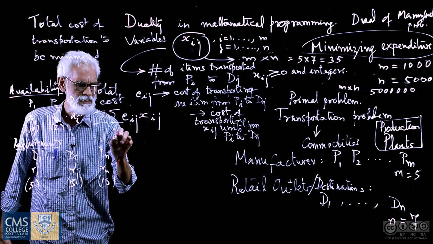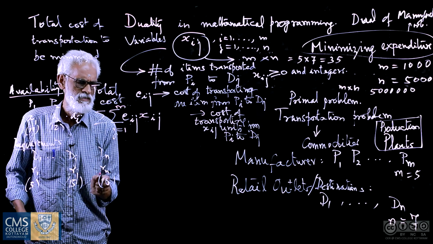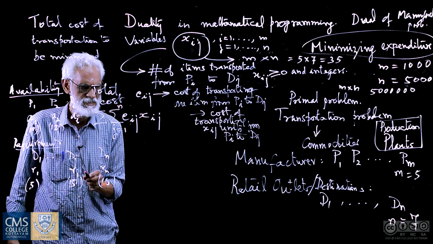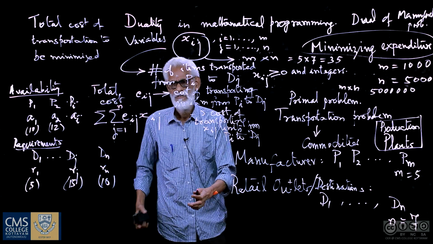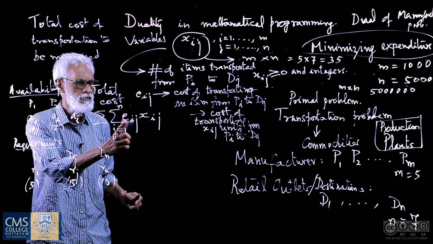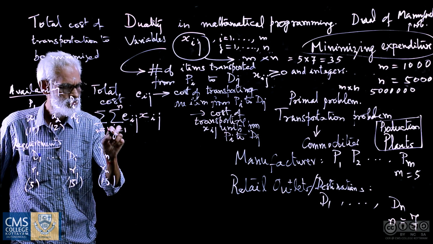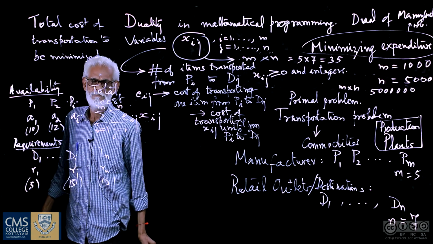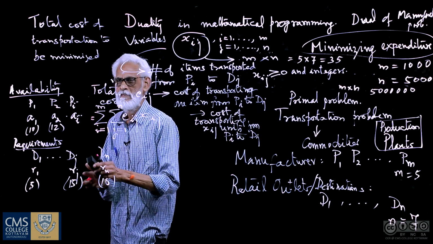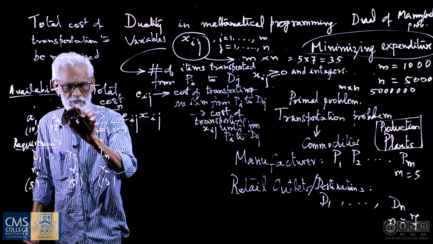One is with respect to j, the second one from 1 to n, j varying from 1 to n because there are n destinations. I vary j, keeping i fixed, and then vary i, fixing j, i varying from 1 to m. This is the total cost of transportation.